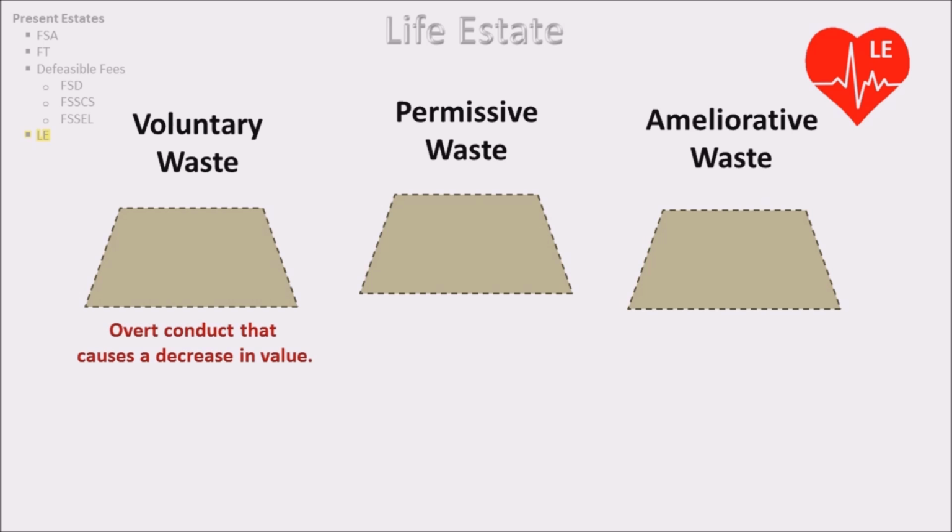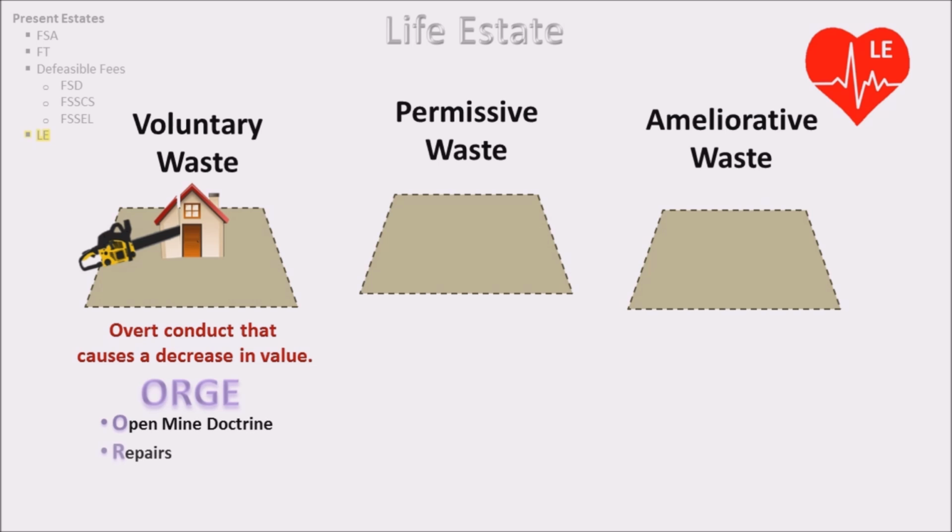Voluntary waste is overt conduct that causes a decrease in value. Note: specific to voluntary waste is the discussion of natural resource depletion. A life tenant must not deplete natural resources, unless it is for an ORGY. The ORGY exceptions are open mine doctrine, repairs, grant, exploitation.